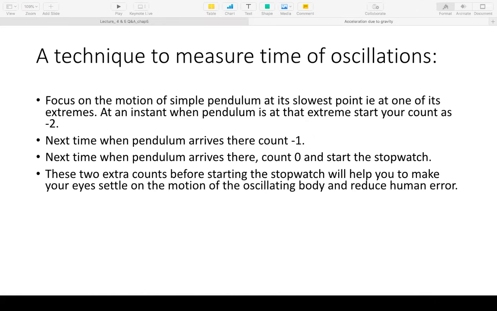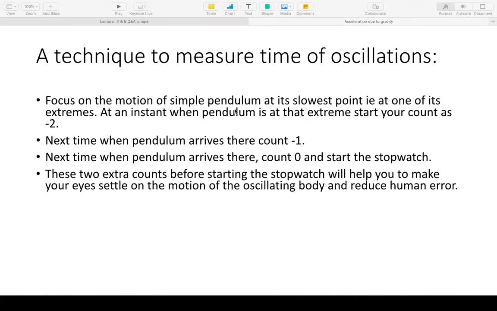So once you have understood what is one full oscillation, you need to look at only one end of the pendulum when you are taking readings, because you want to see the start at that extreme end, let's say right, and then when it comes back to right, that is your count one. Then again it goes and comes back to the extreme right, your count two. So you need not move your head sideways to look at it when it is at the left extreme end. You focus your attention on one side of the movement only.